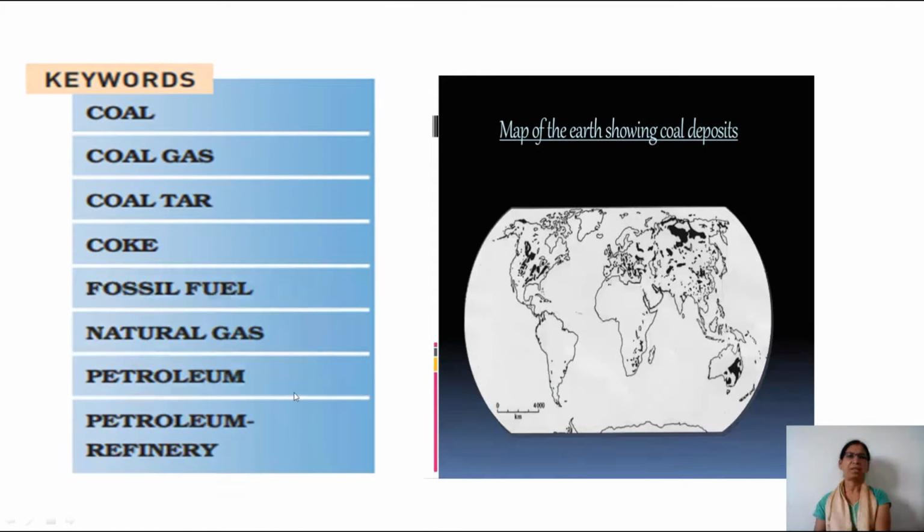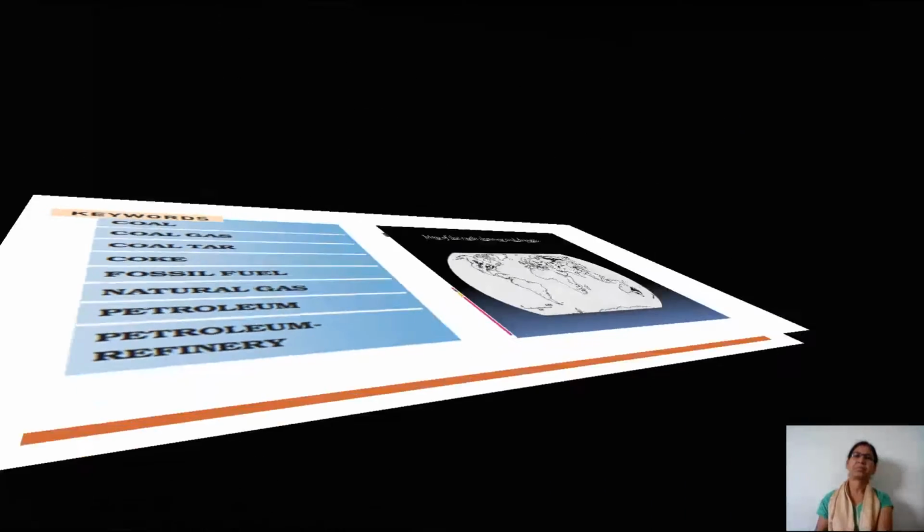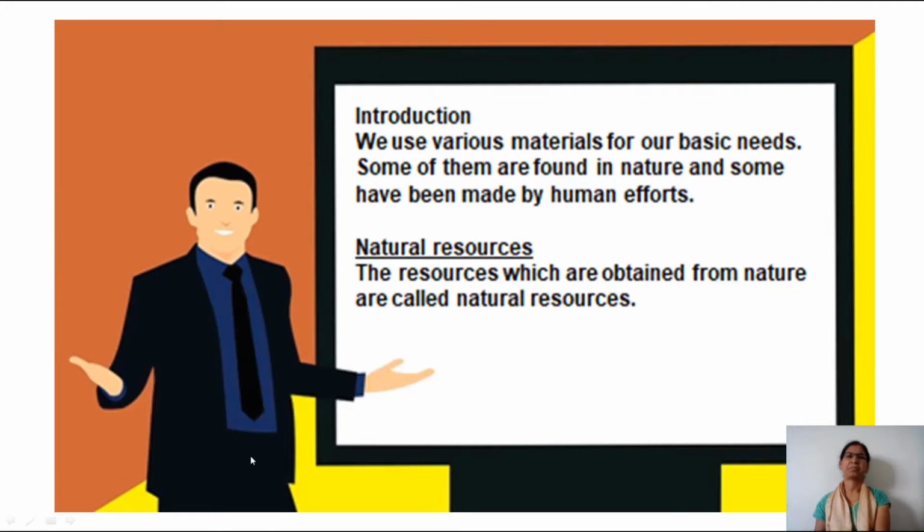The main keywords in this topic: coal, coal gas, coal tar, coke, fossil fuel, natural gas, petroleum, petroleum refinery. This is a map of the earth showing coal deposits. Let us start with the introduction.